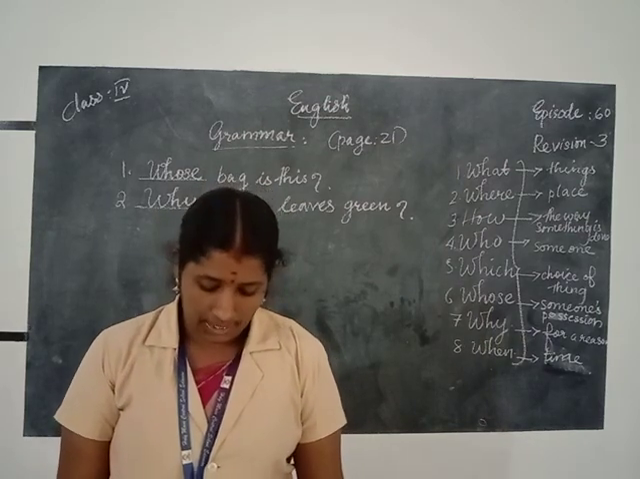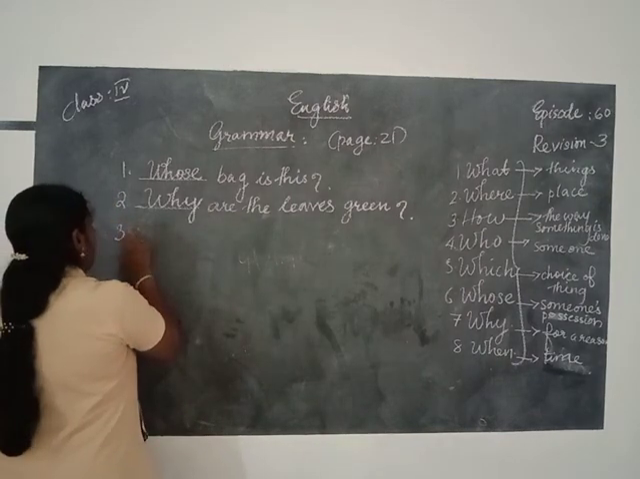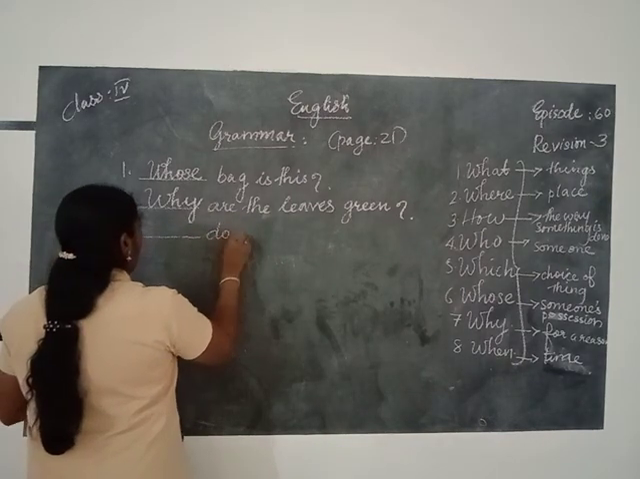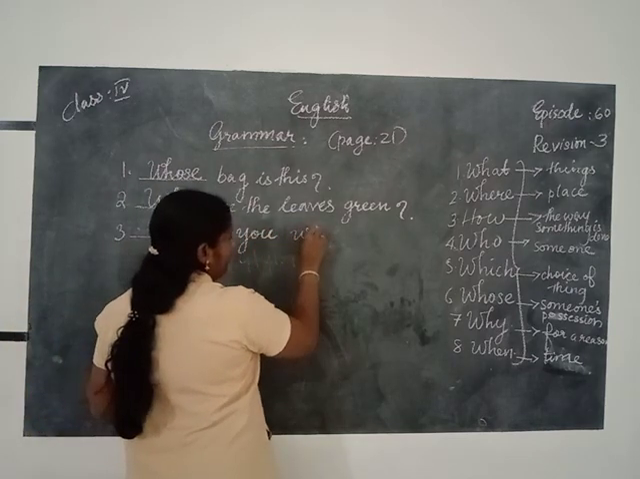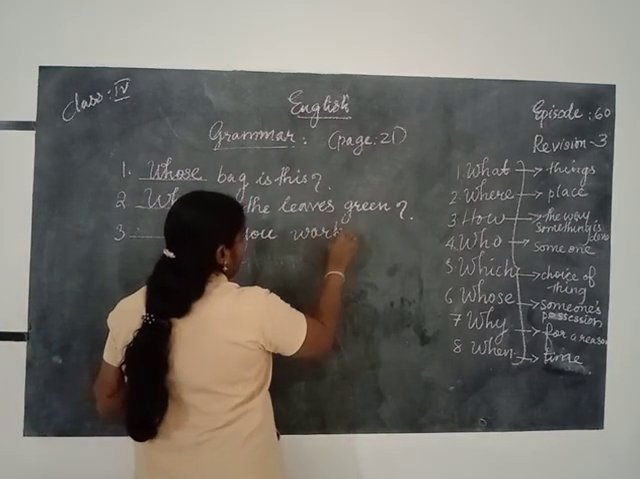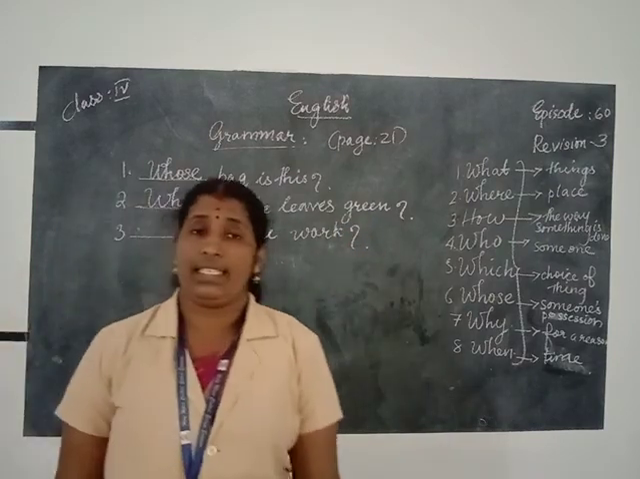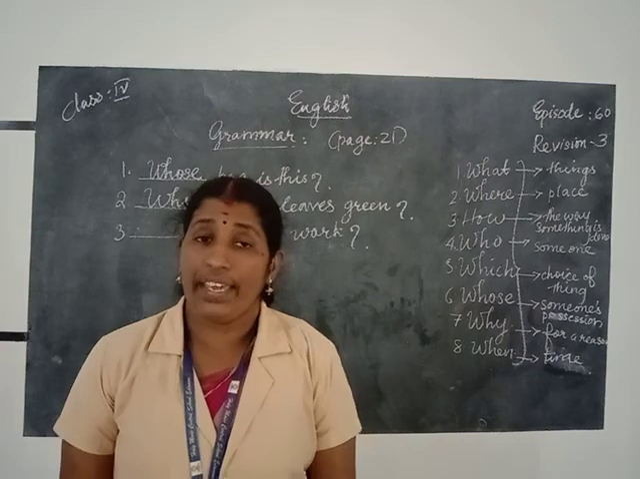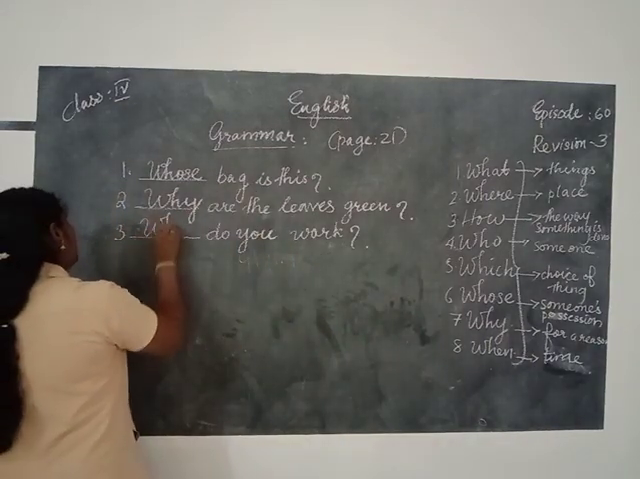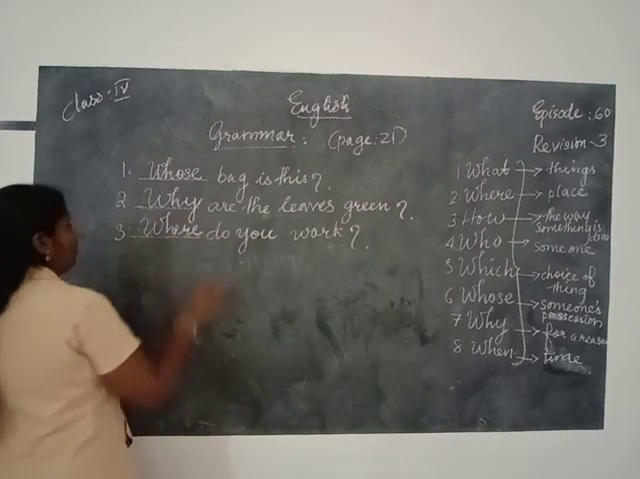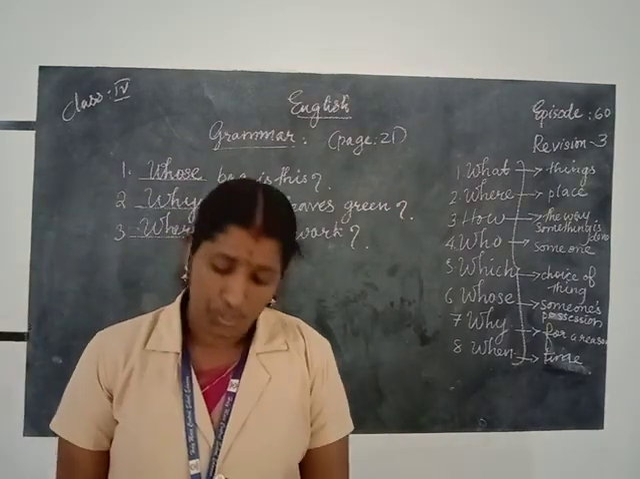Okay. Then the third one, dash do you work? We want to know the place. "Where do you work?" The question word is where. The suitable question word is where. "Where do you work?"